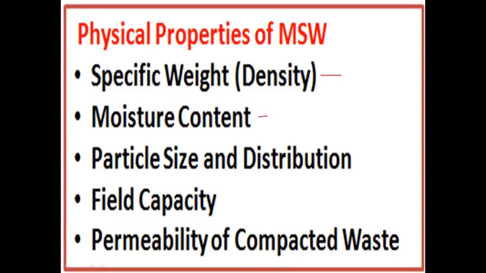First one, specific weight, or we can say density, which always depends upon geographical location. This is a very important point: specific weight or density always depends upon the geographical location where your solid waste is generated, your source point. So that is the geographical location.